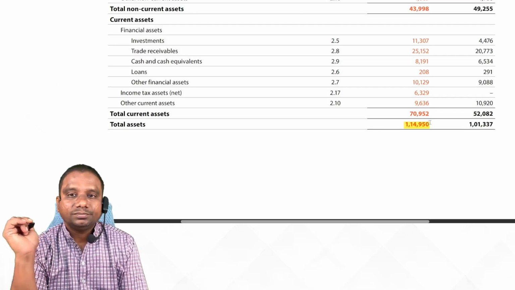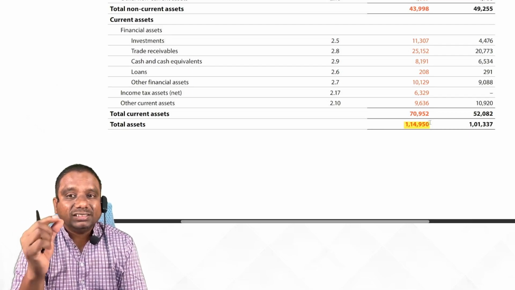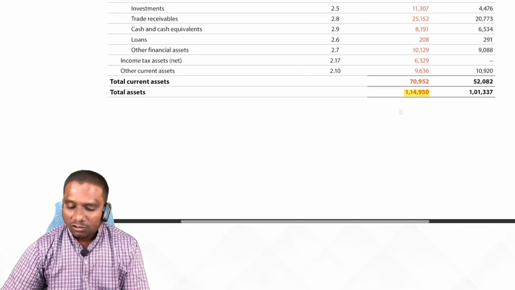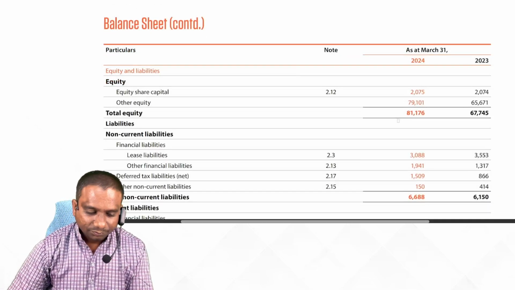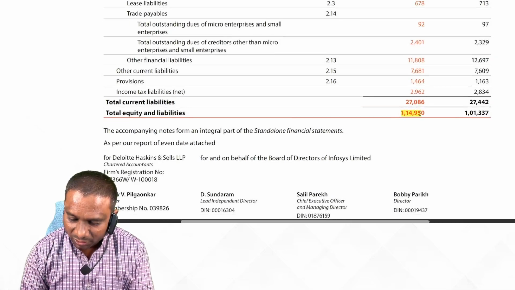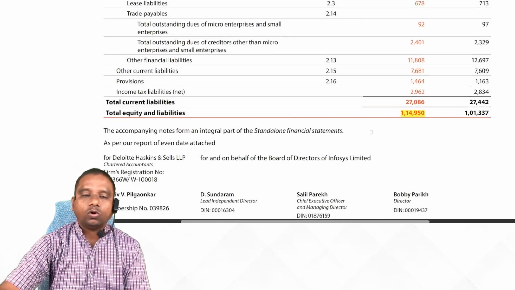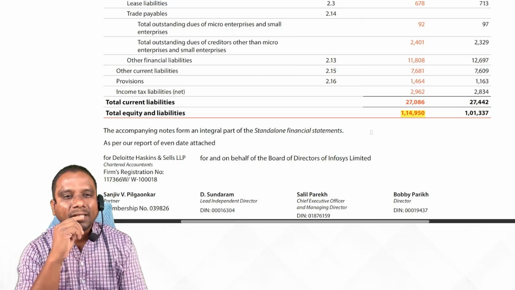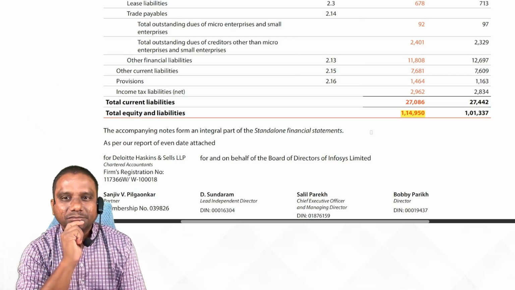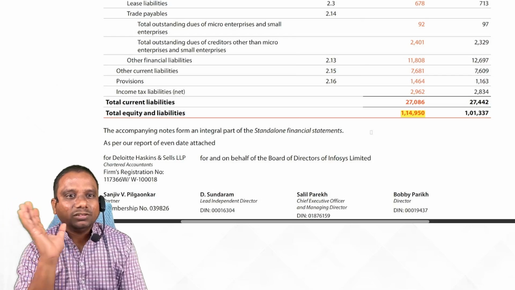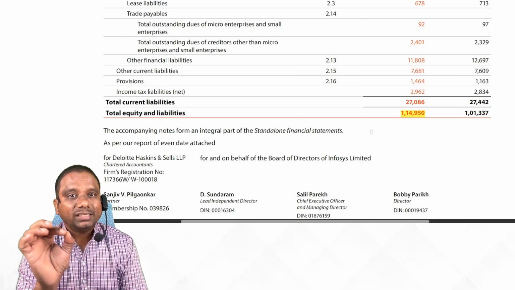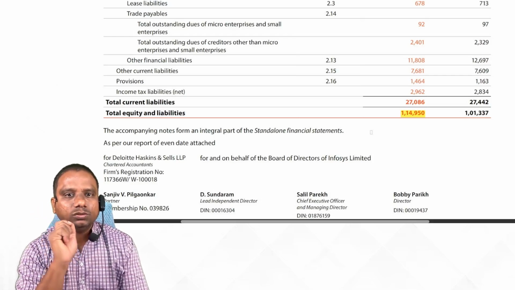These many assets they are owning. On the other hand, they also reported 1,14,950 crore of liabilities. Sir, how are assets exactly equal to liabilities? I will explain. Our accounting depends on this. I will give you the explanation. Wait.